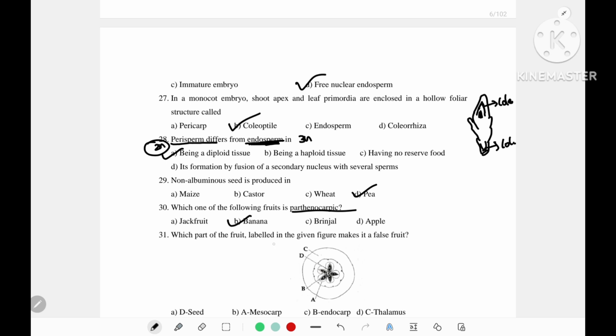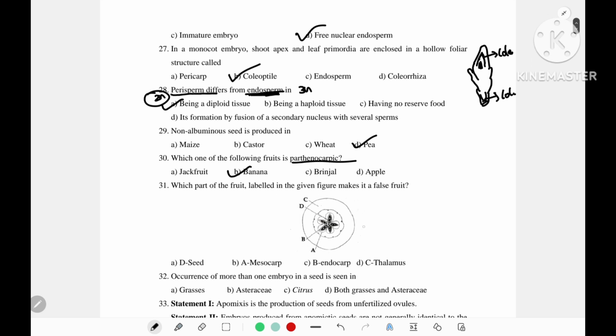Then, which part of the fruit labeled in the given figure makes the false fruit? This is the structure of an apple fruit. In apple, it is called a false fruit because the thalamus has become part of the fruit. That's why it is a false fruit. So here the thalamus part is C. So C, thalamus.